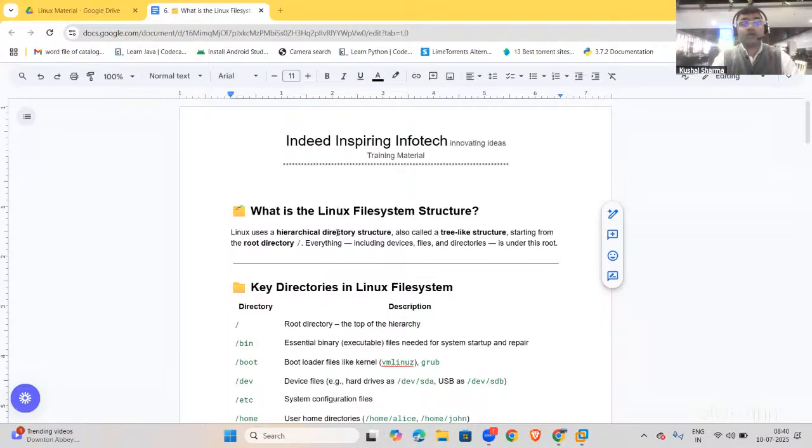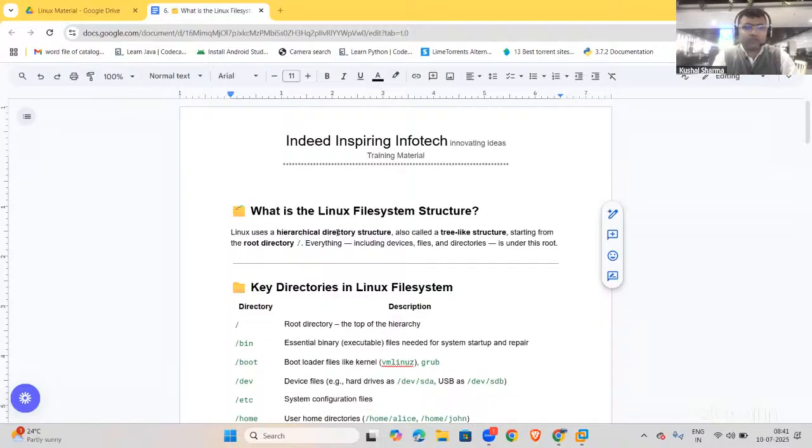Understand this. Many times there is a confusion that there is a user also, which is called root. So slash is also root, and the user is also named root. So let us not get confused.